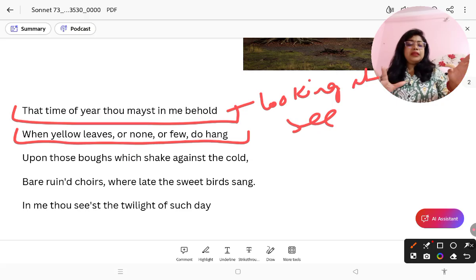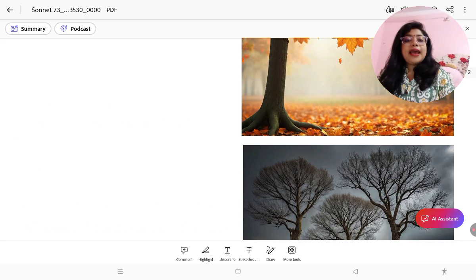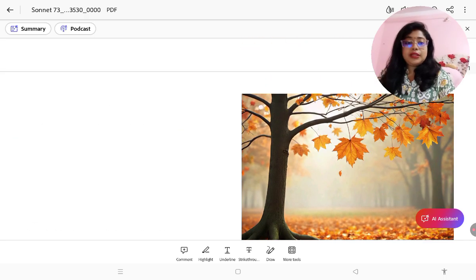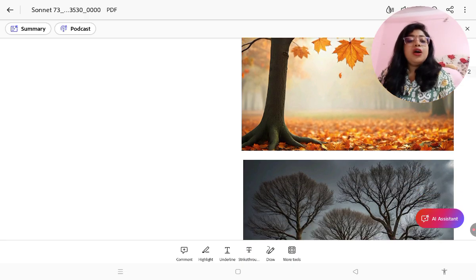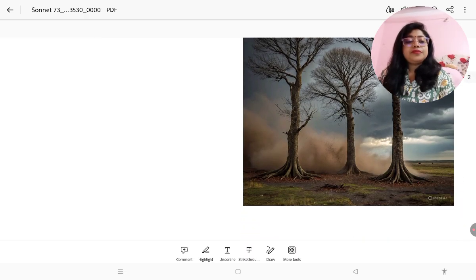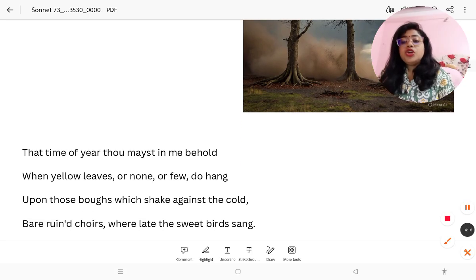So maybe in the branches there are a few leaves, the leaves are yellow, and maybe one or two leaves are there, or maybe there are no leaves on the branches. What are they doing? They hang, they do hang. So you can see from the picture the yellow leaves of the autumn. This is a very common picture you can see in the autumn season. And then what happened?